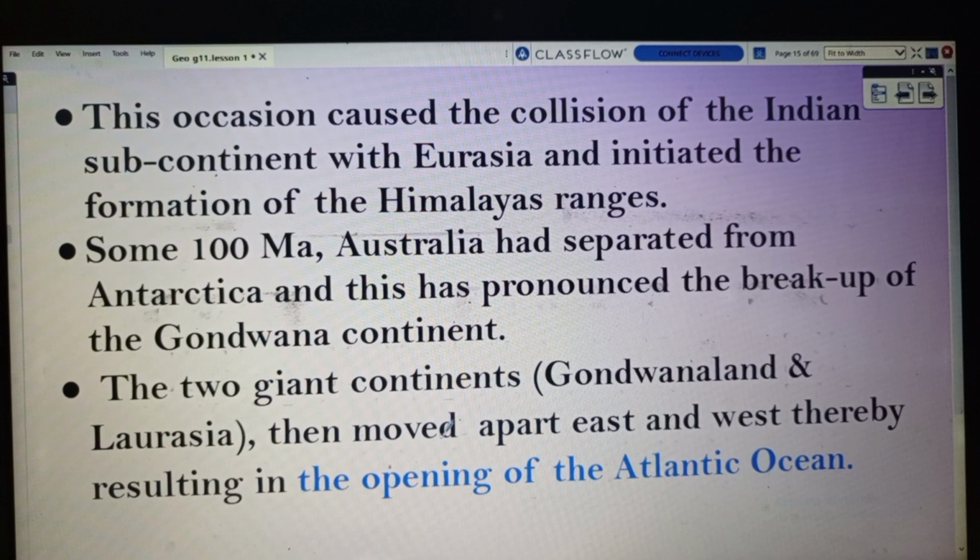The two giant continents, Gondwana land and Laurasia, then moved apart east and west, thereby resulting in the opening of the Atlantic Ocean.